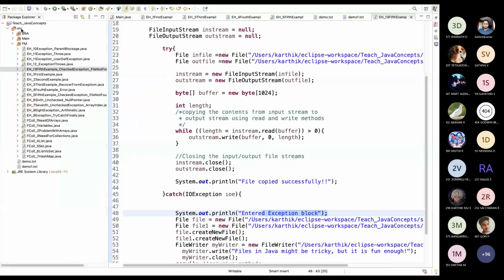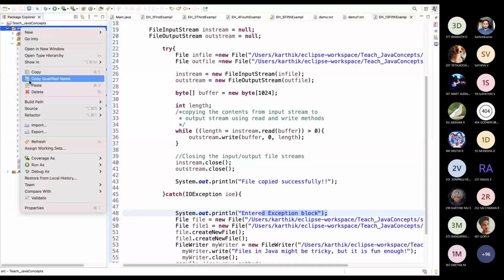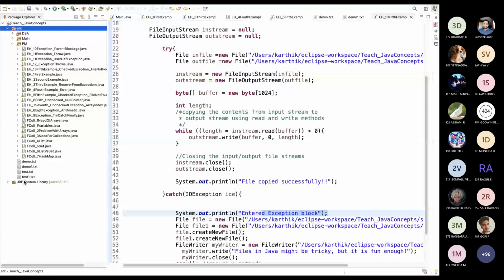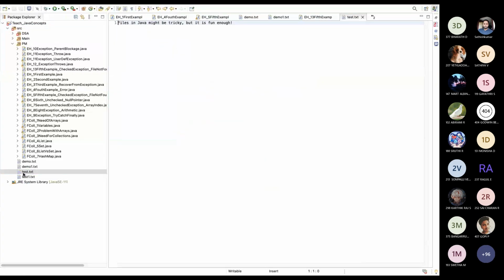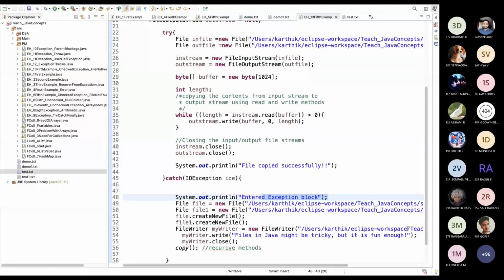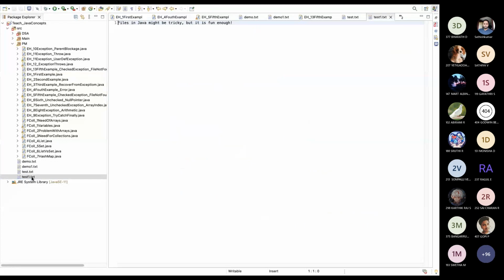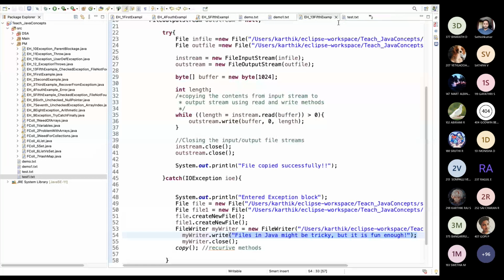What we can do is we can refresh the program and we can see. Refresh. See, two files are created. In file 1 we have typed Java files. You can see this is what I typed in the first, that is copied to the second. Okay, this is how we have to handle it in the real world.